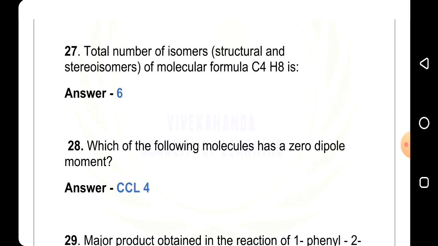28th question, which of the following molecules has a zero dipole moment?